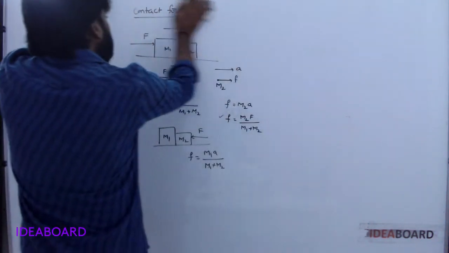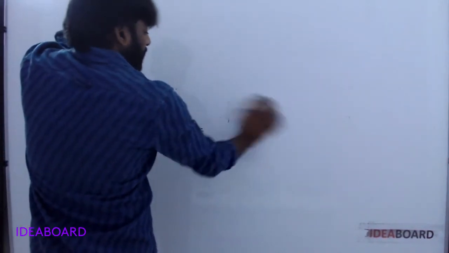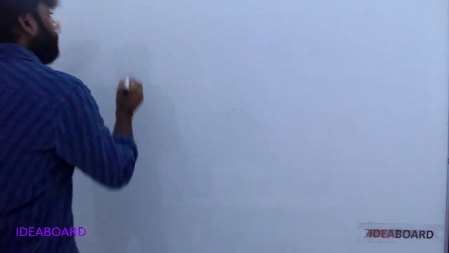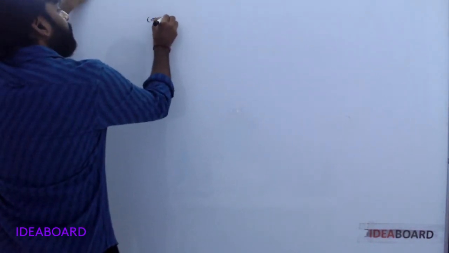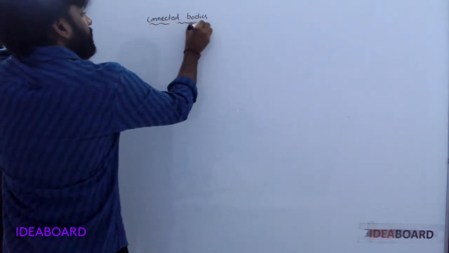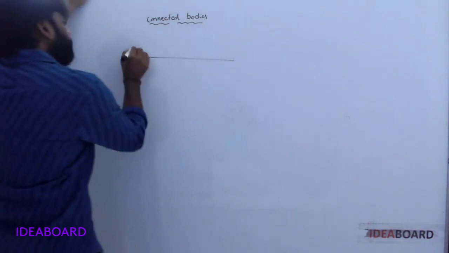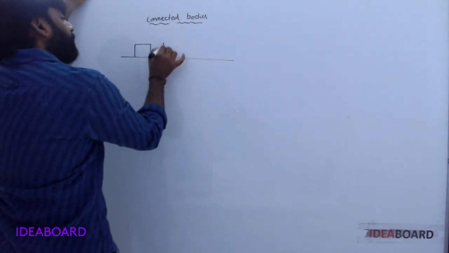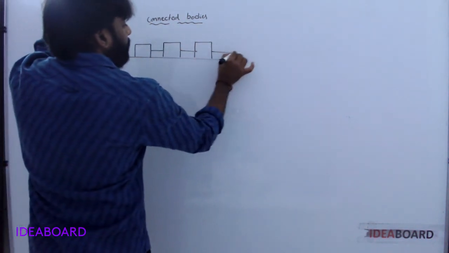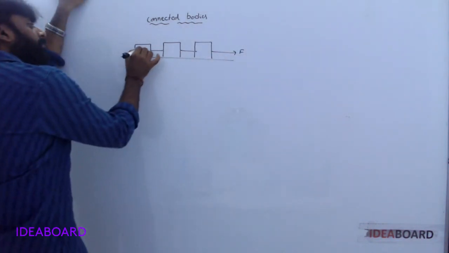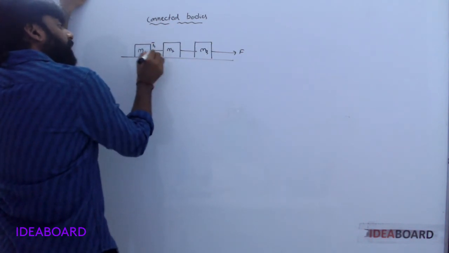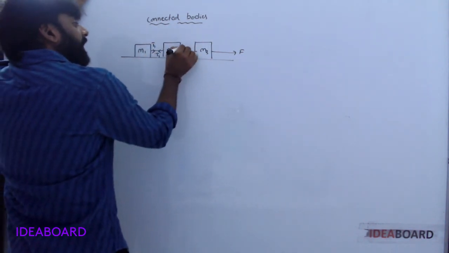Next, connected bodies. Force F, masses M1, M2, M3, tension T1, tension T2.